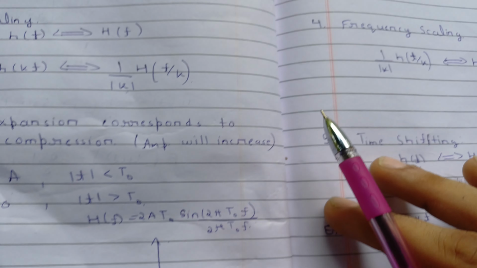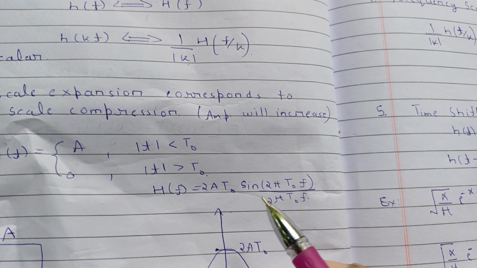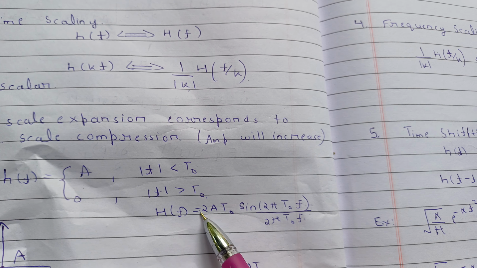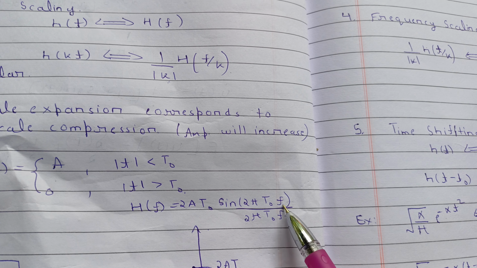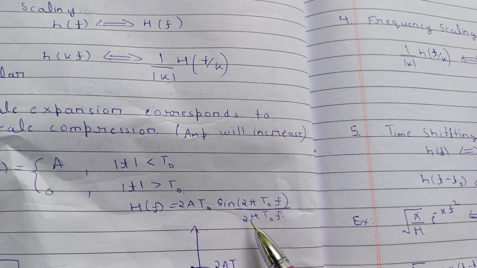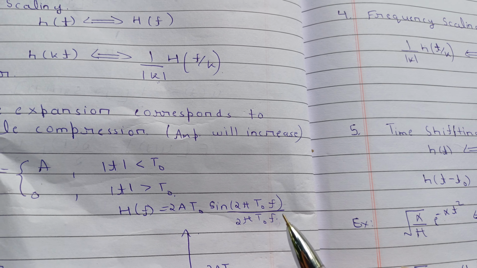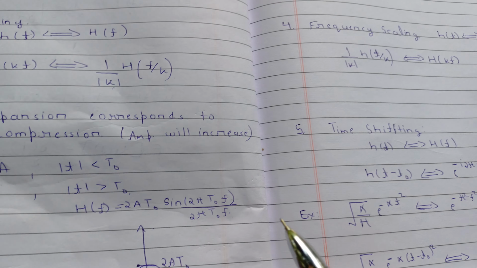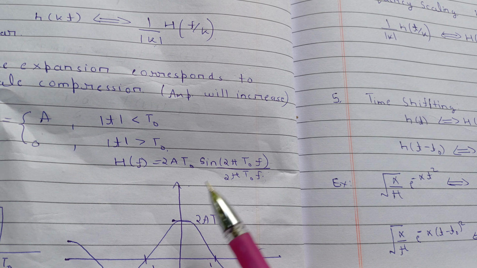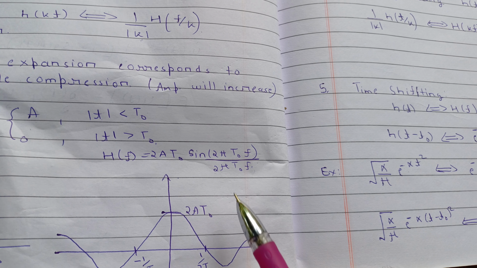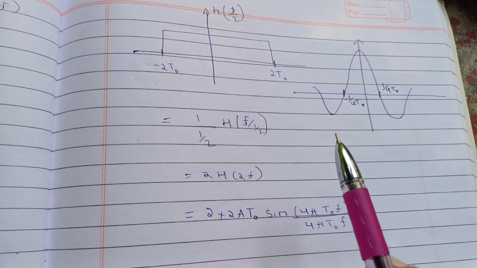Now what happens to the Fourier transform? It is like 1 upon k, and k is 1 upon 2, so you will get 4 here, so 4A t naught, and here with f replaced by 1 upon 2, it will give you 4 pi here and 4 here. So it will multiply with 2. Now if this is 4 pi t naught f, from the previous lecture you must remember this should be equal to n pi, and from there you will get that f is n upon 4 t naught,